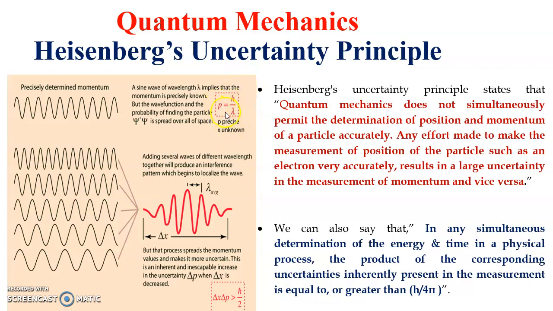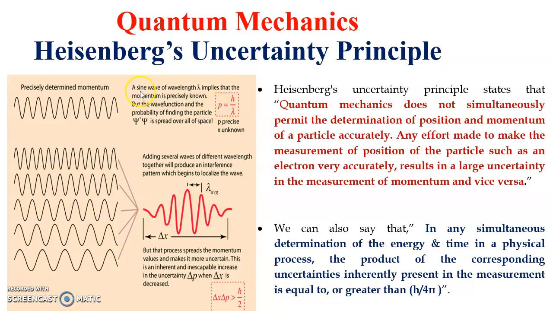This is the equation given by de Broglie, who gave the idea of the dual nature. These are the de Broglie equations of matter waves. Lambda is equal to h upon p, so p is equal to h upon lambda. Lambda is the wavelength of the wave and p is the momentum of the particle. Wavelength describes the wave nature of the particle, and momentum describes the particle nature.